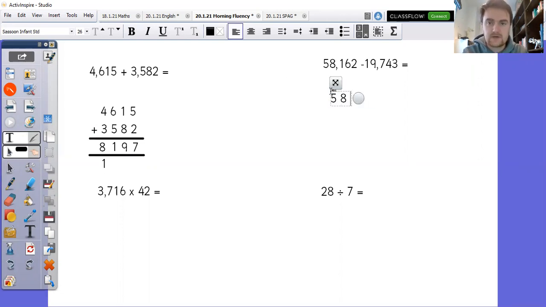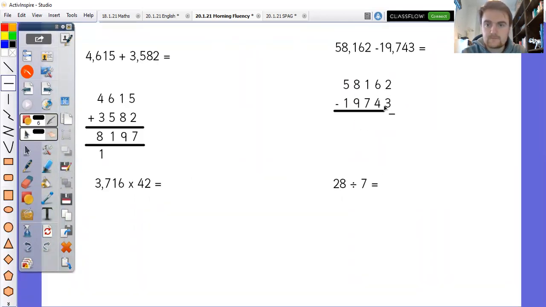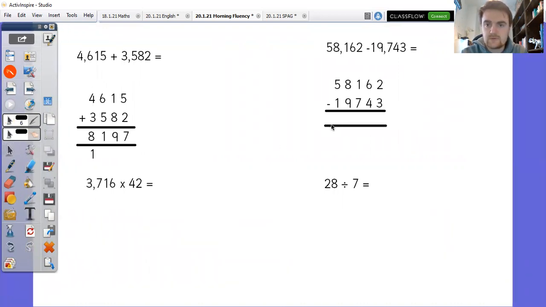Let's move across and let's try our subtraction question, going with the nice long ones today, apparently. 58,162, take away 19,743. Let me line them up, get my equals in there. Okay, then this is where we get to see how marvelous my drawing skills have got on here. 2 take away 3 I can't do, so I'm going to have to borrow a 10, turn that into 5, turn that into 12. 12 take away 3 is 9.